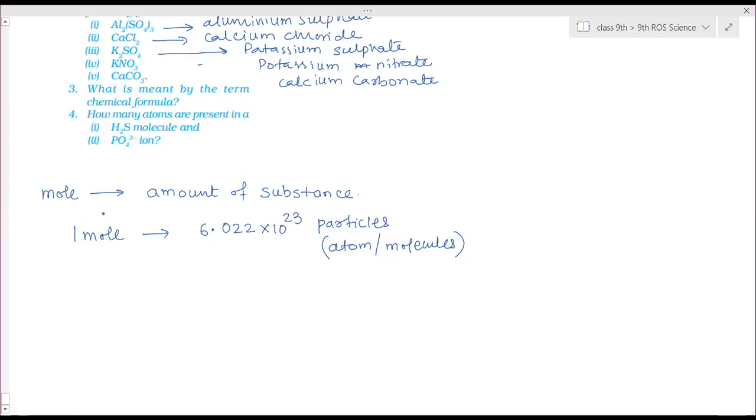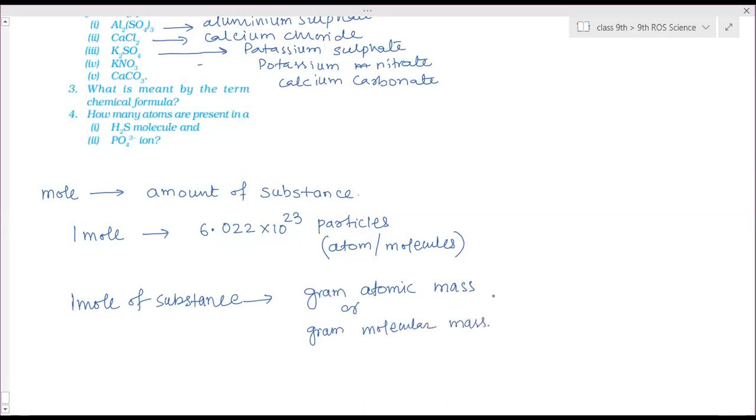So mass of 1 mole of substance is equal to gram atomic mass or gram molecular mass. If that substance consists of atoms, then gram atomic mass you have to calculate. And if molecules are present in that, then gram molecular mass you have to consider.